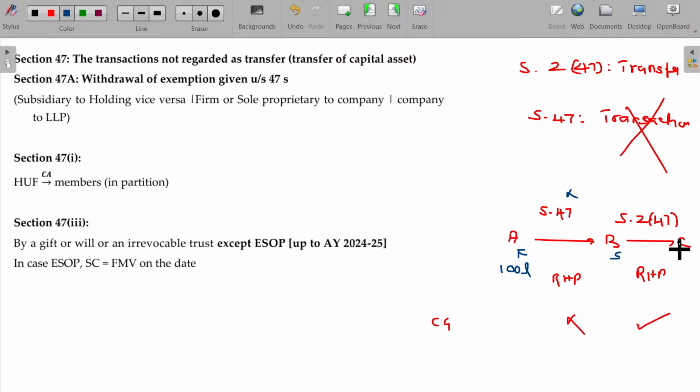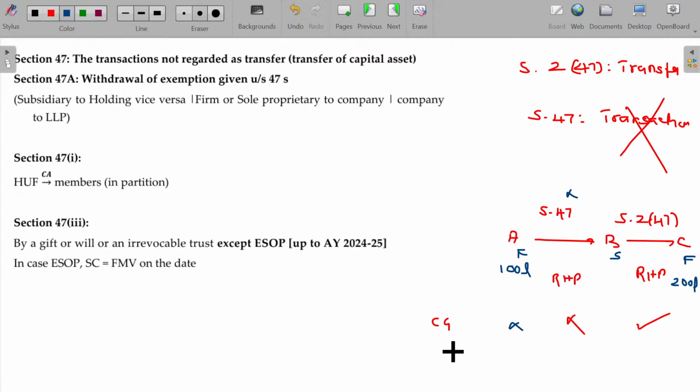Later on, B sells to C, a friend, and the sale consideration in this case is, say, 200 lakhs. So for A, there is no capital gain.